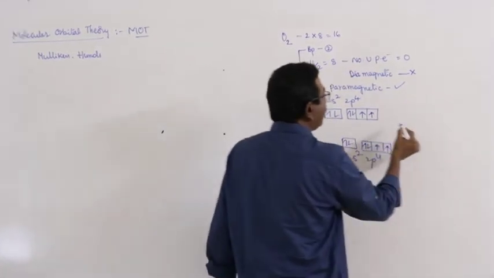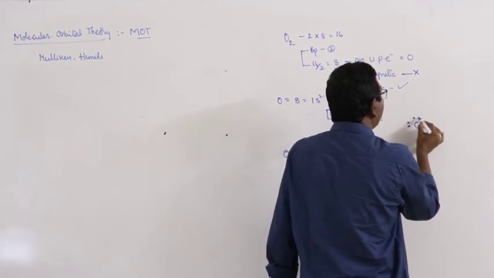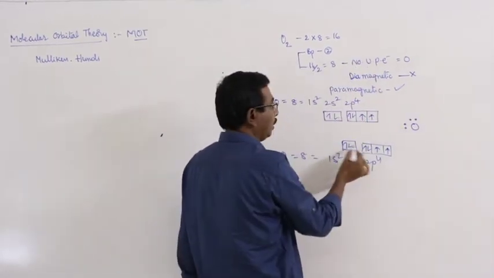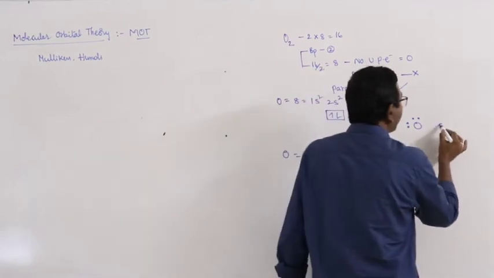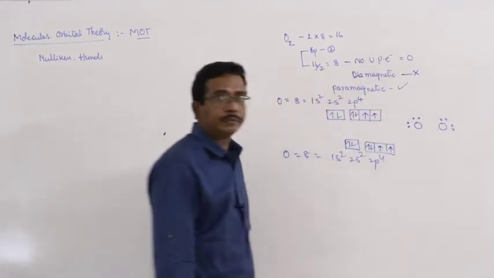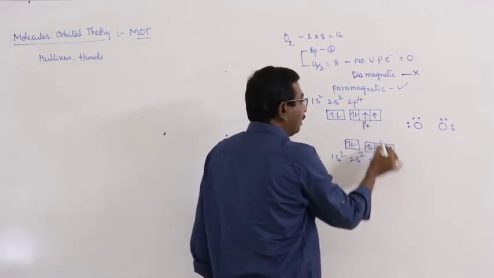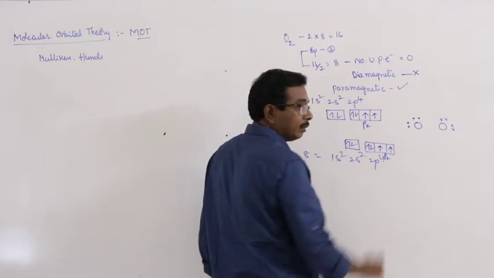In each oxygen atom, there are 2 lone pairs. Suppose this is PZ and this is also PZ.